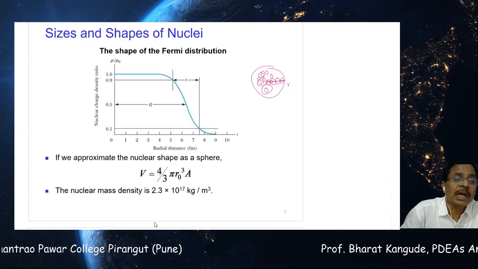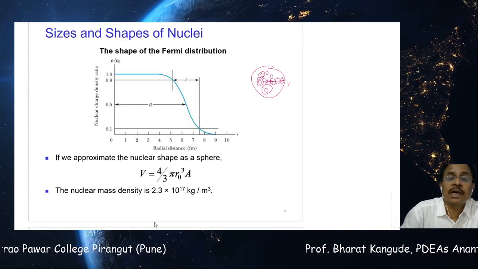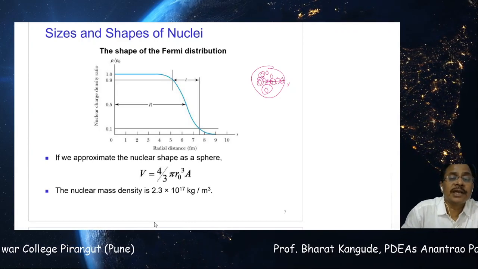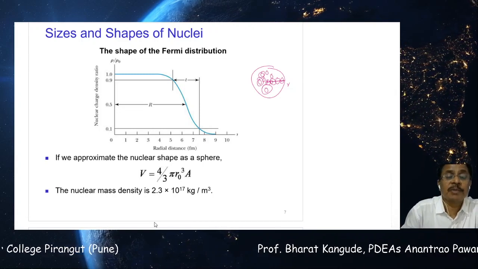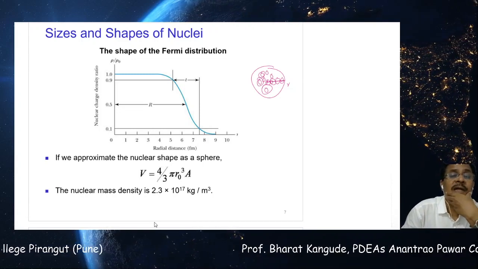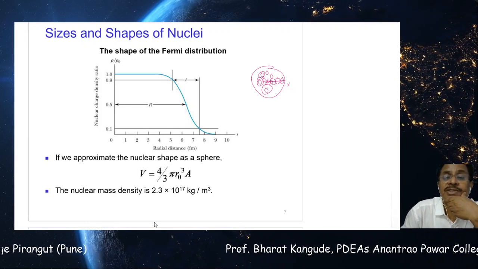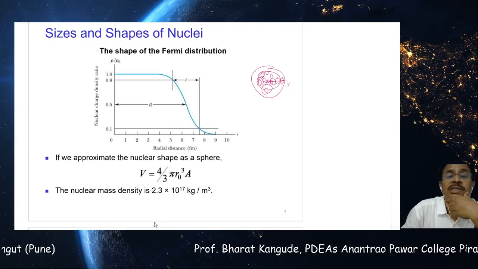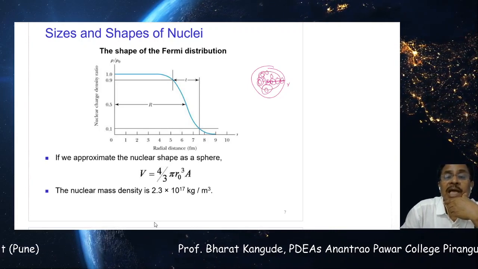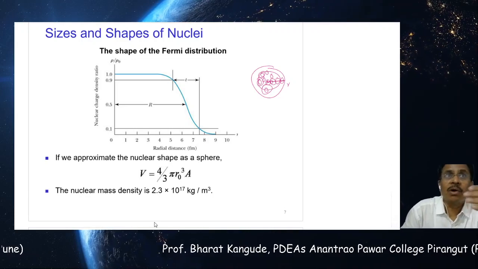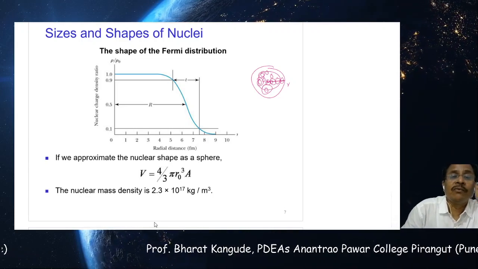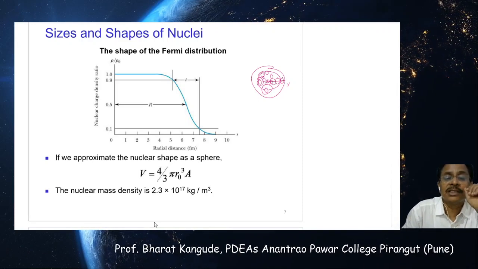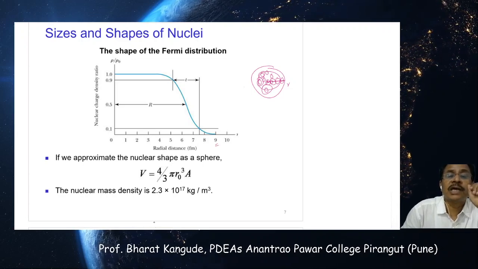Now this is 1 at the center, at R equal to 0. As we go on increasing this radial distance in Fermi, 10 raised to minus 15 meters, for 1, 2, 3, 4 and so on, in a large region, from the center to this dense part, it remains constant. So nuclear charge density is found to be constant here. But as we approach the boundary, the outer side of the nucleus, this nuclear charge density goes on decreasing as shown, and at a certain large distance, 9 Fermi or so, it becomes simply 0.